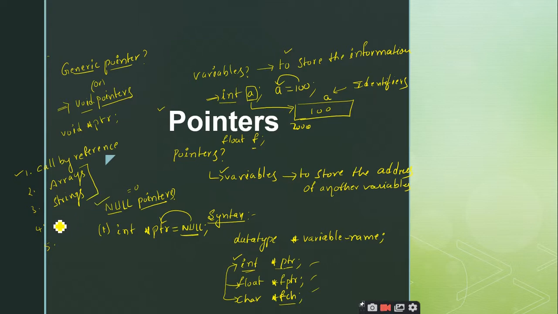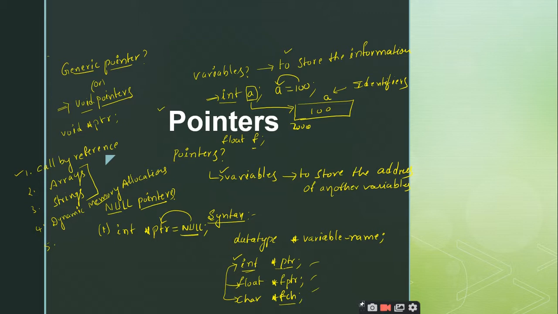Do we use pointers in dynamic memory allocation? Yes, sir. Without the concept of pointers, it is impossible to implement dynamic memory allocation. Why? Because malloc and calloc are used to allocate memory dynamically, and once they allocate sufficient memory, they return the base address of the allocated memory.